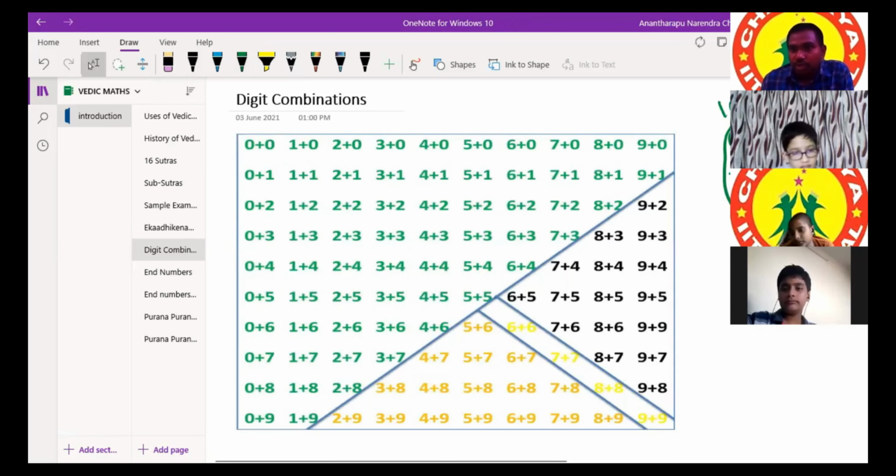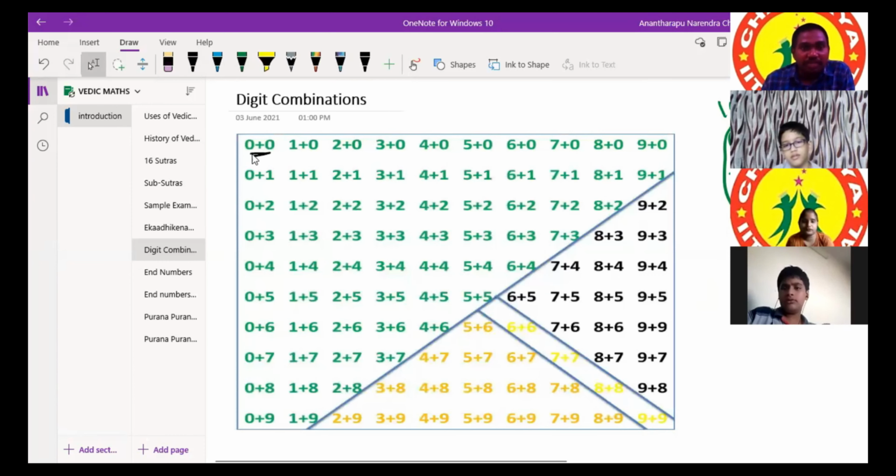If we take two numbers at a time, how many combinations can we frame? Sir, 5. No. 5 into 5 is... Sir, we can frame 10 combinations. No, 100 combinations we can take. We have to combine first 0. See here.